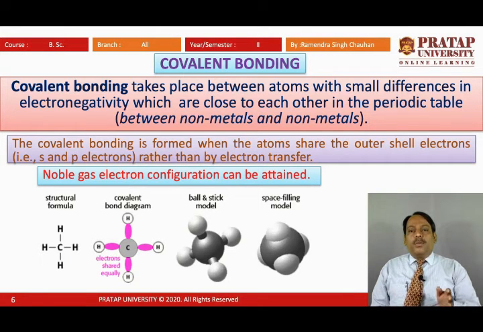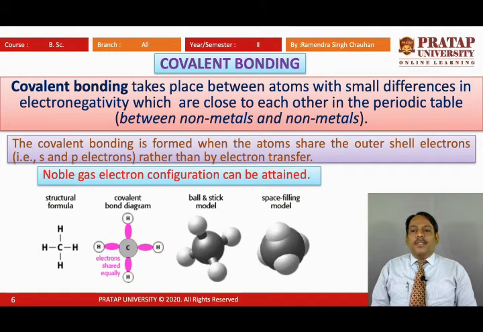Now when covalent bonding is there, the electrons are being shared, and ultimately the outermost orbit or the valence shell is going to complete its octet, that is, they are going to complete the number of 8 electrons by sharing.